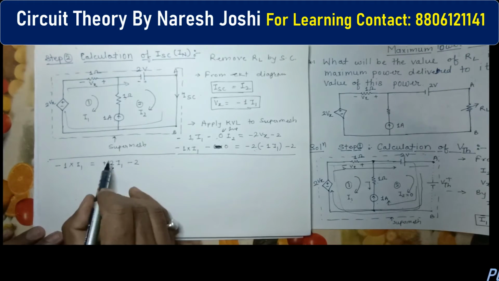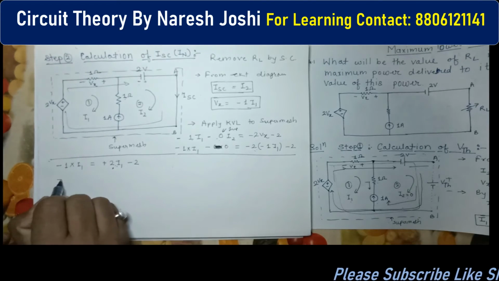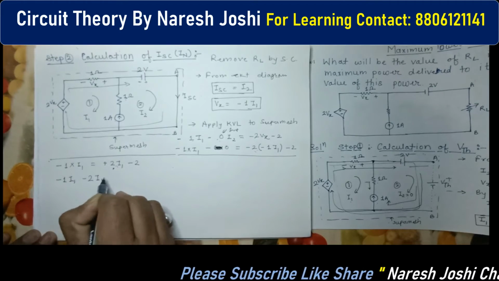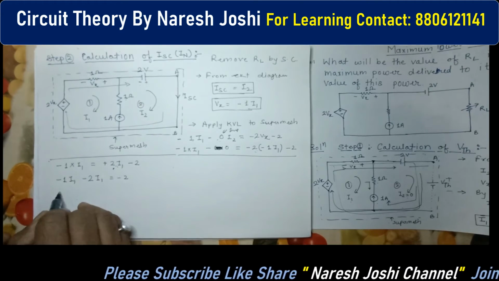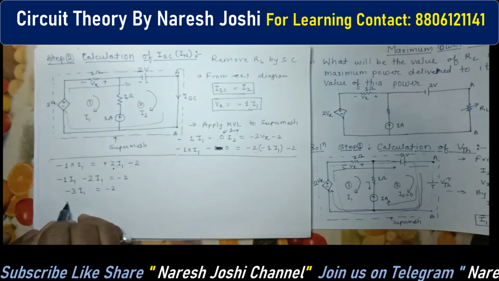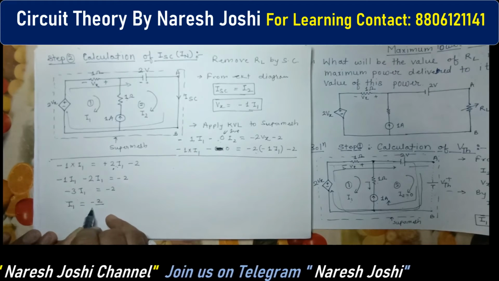Shift this minus 2 to the left hand side, so it is minus I1 minus 2 I1 equals minus 2, so it is minus 3 I1 equals minus 2. So you can check, I1 equals minus 2 upon minus 3.